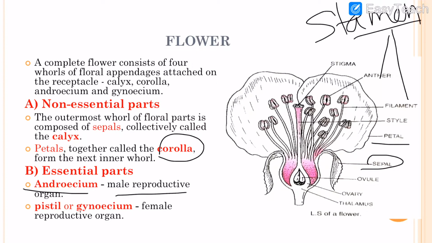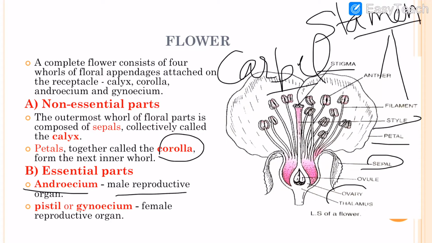The second is pistil or gynoecium, that is also called carpel. One is stamen, second is carpel. Carpel is the female reproductive organ. It is also known as pistil. A single carpel is known as pistil, and it is also called gynoecium. Carpel has three parts: stigma, style, and ovary. These are included in the carpel, or we can say the gynoecium. So this is the structure of the flower.